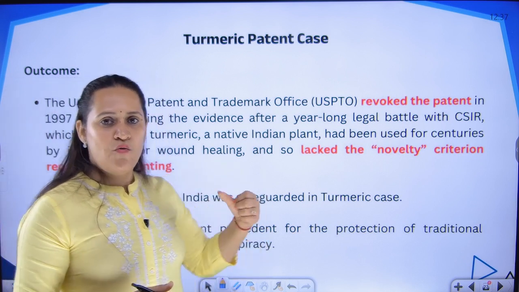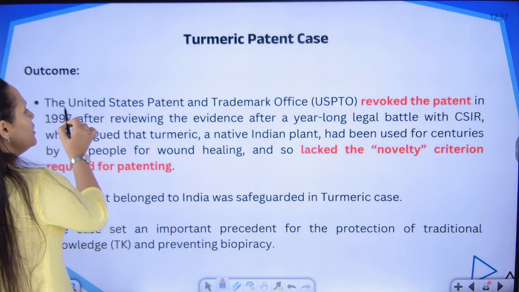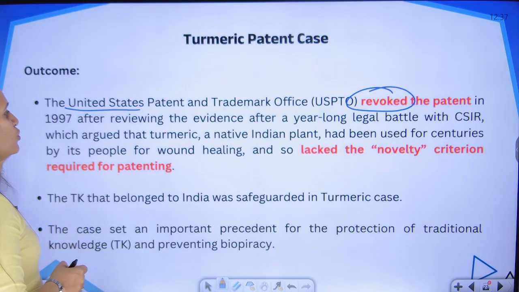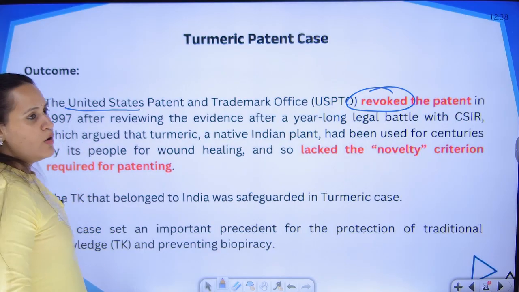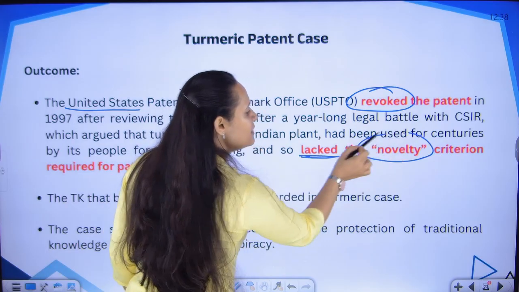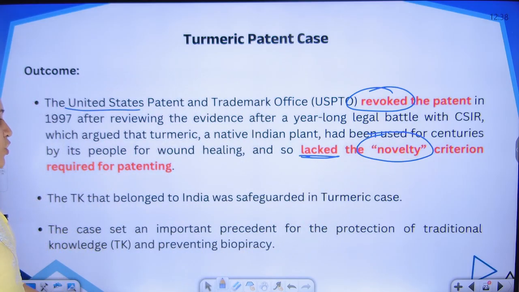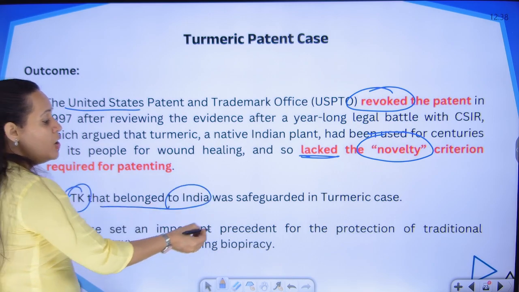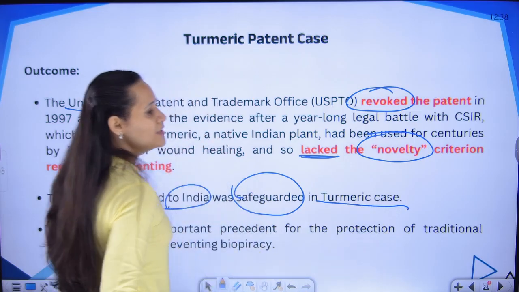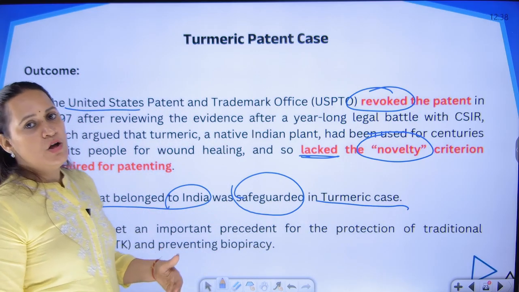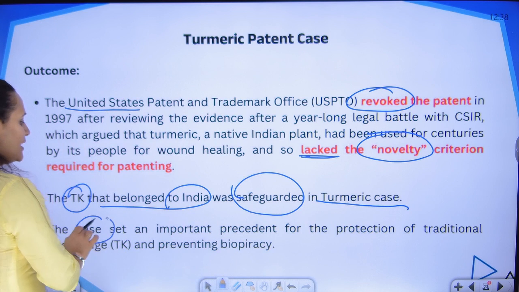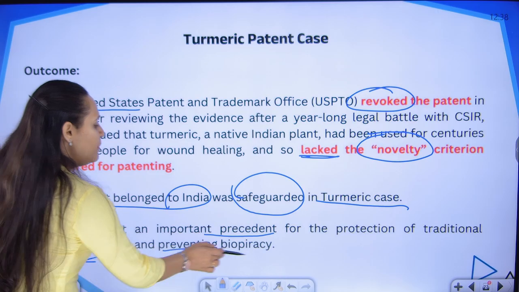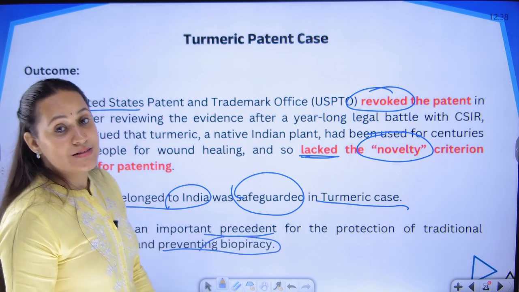On the basis of the evidence given by the Council of India with respect to medicinal science, the United States Patent Office revoked the patent that was given to those two young people on the grounds that it did not have anything new, the novelty criteria was not satisfied. That is how the traditional knowledge that belonged to India was safeguarded in the Turmeric case, because India fought that battle with the United States. This case has set a very important precedent for protection of traditional knowledge and preventing any biopiracy.